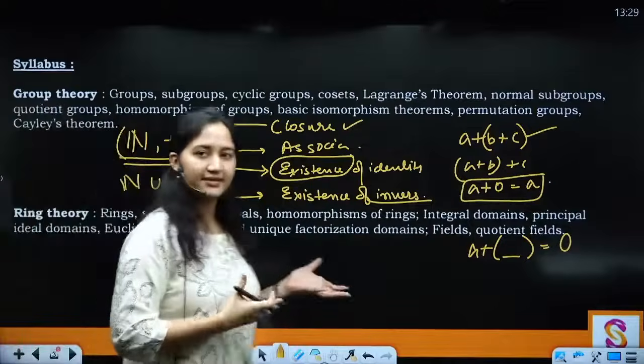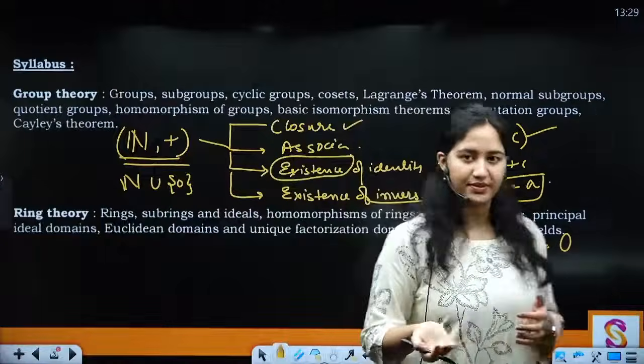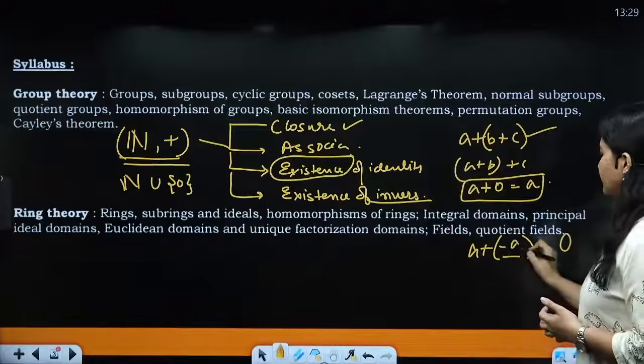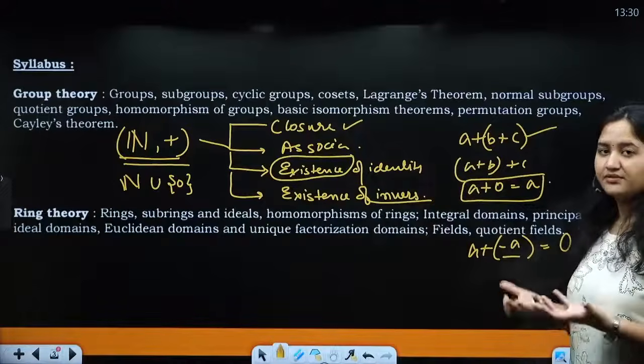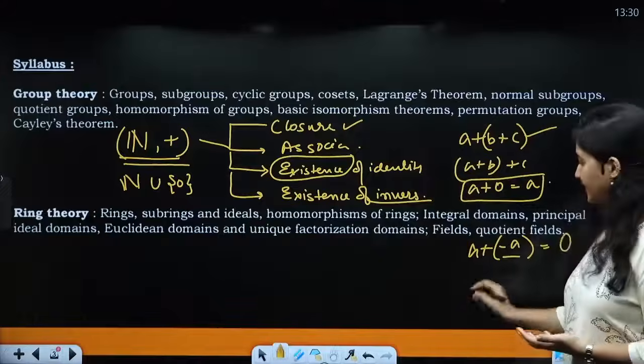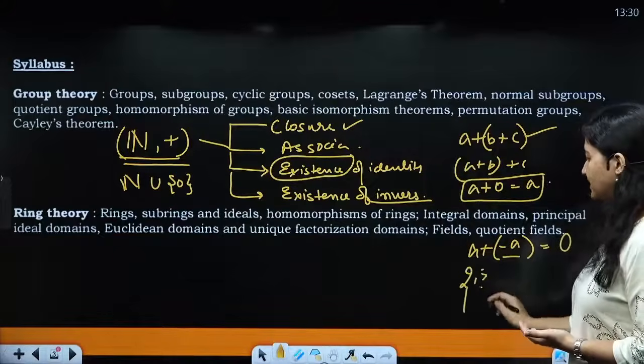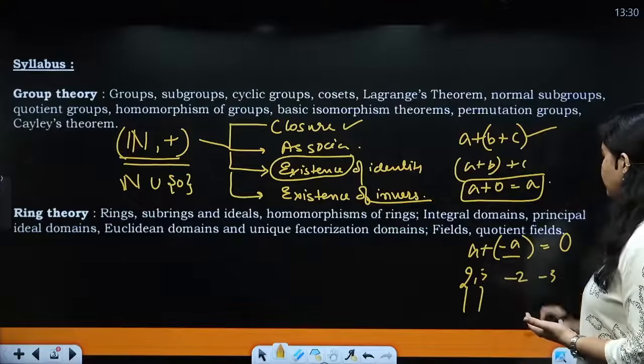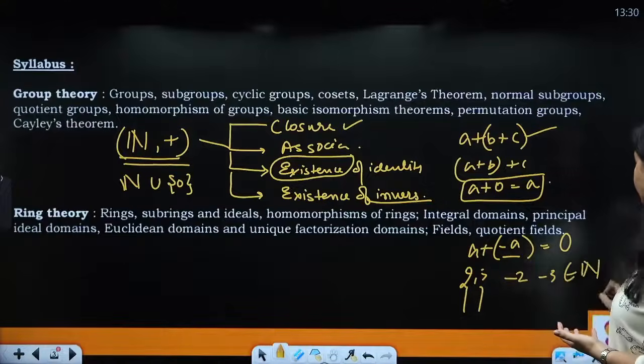If I take it like this, then the identity is going to exist, right? But when I'm going to talk about the inverse part of it, minus a. So for any positive number or any natural number a, let's say 2, 3, what is the negative of all these or additive inverses? They are going to be minus 2, minus 3. They do not belong to the given set, right?